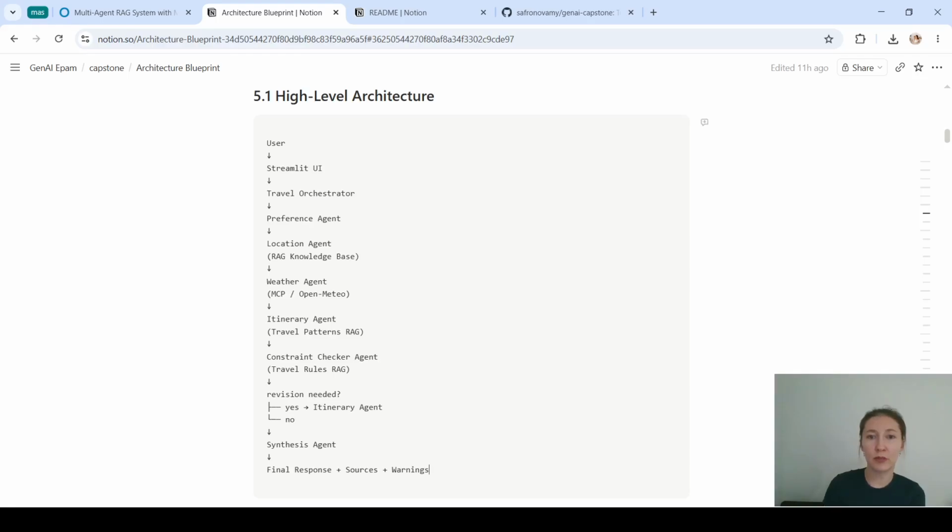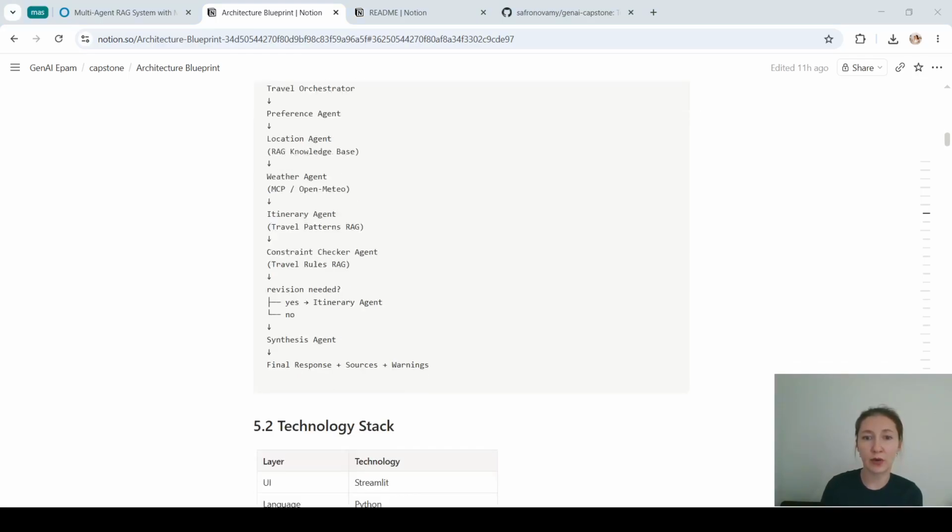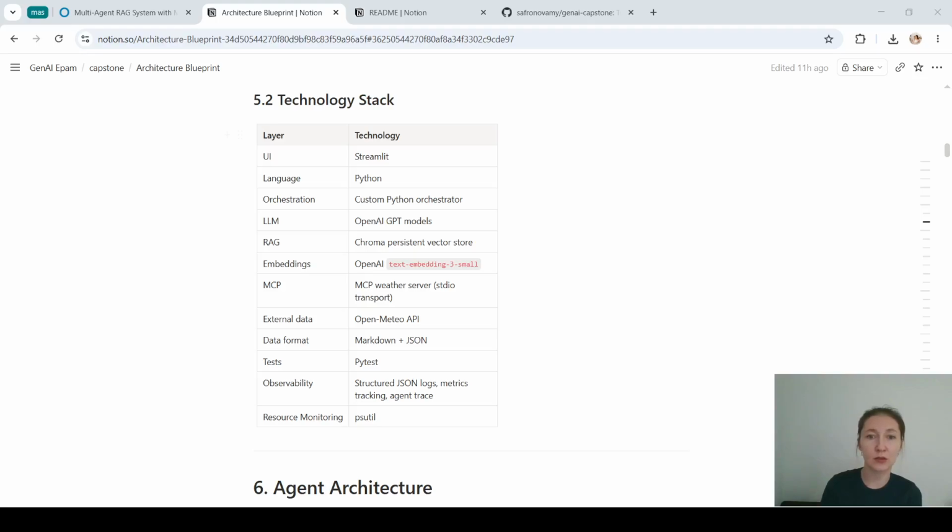Technically, the project combines several modern Gen AI patterns. The RAG pipeline is implemented using Chroma vector database, OpenAI embeddings, and structured travel datasets. Weather agent integrates with an external weather service through an MCP-style client-server architecture using STDIO transport. I intentionally selected a custom Python orchestrator to keep the architecture lightweight and extensible for future migration to workflow systems. The system also implements structured logging, rate limiting, PII anonymization, audit trails, and graceful fallback handling.